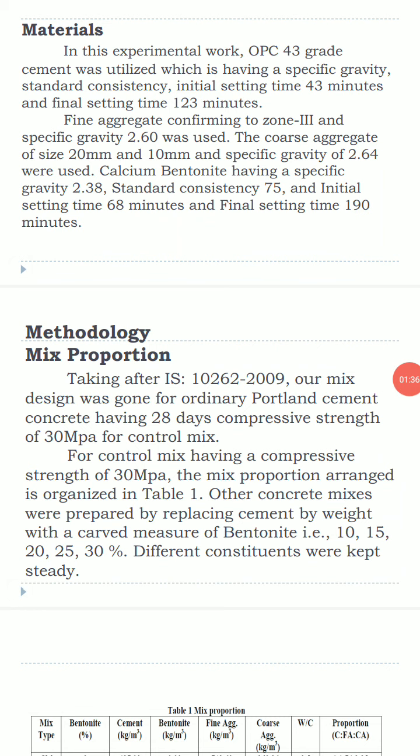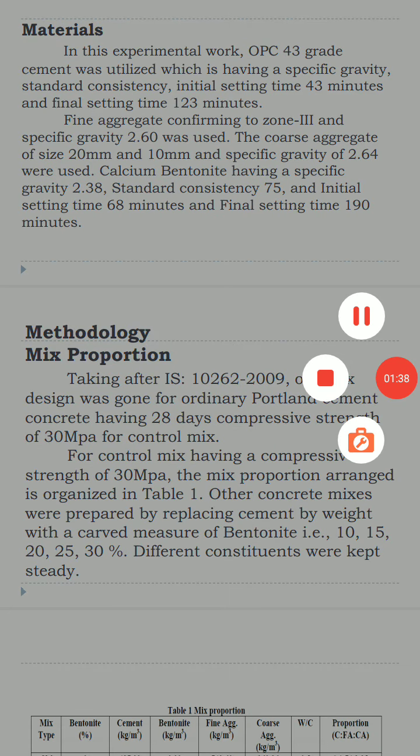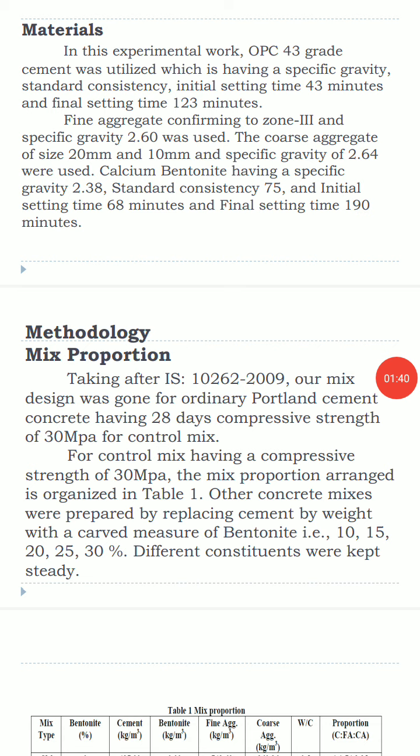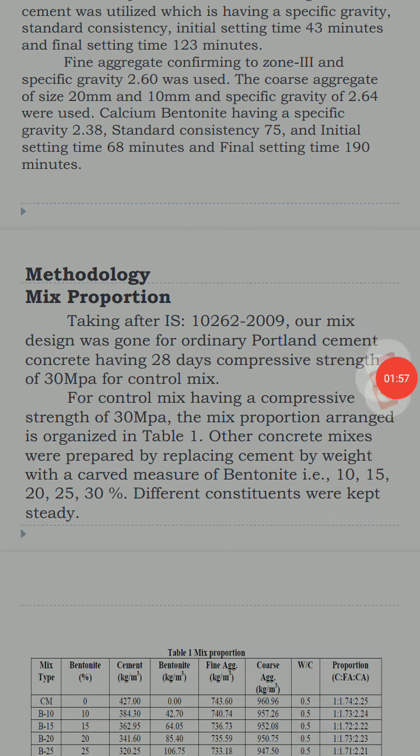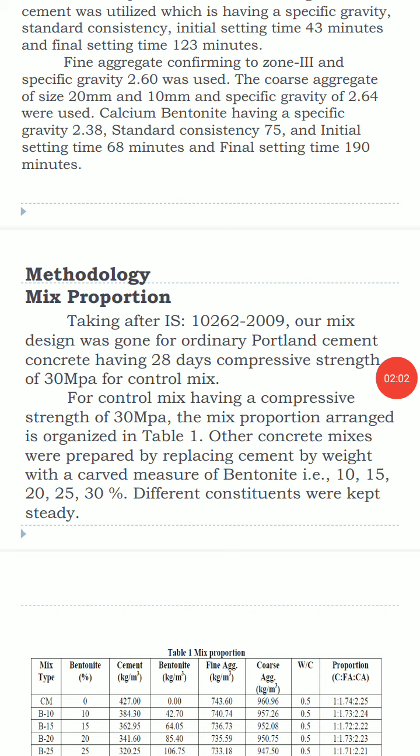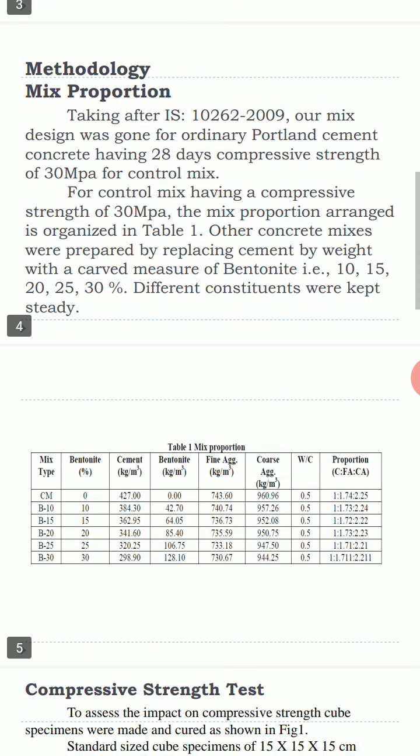Next, methodology. Mix proportion, taking IS 10262:2009, the mix design was done for ordinary Portland cement concrete having 28 days compressive strength of 30 MPa for the control mix. For the control mix having a compressive strength of 30 MPa, the mix proportion is arranged in Table number 1. Other concrete mixes were prepared by replacing cement by weight with a percentage of bentonite, that is